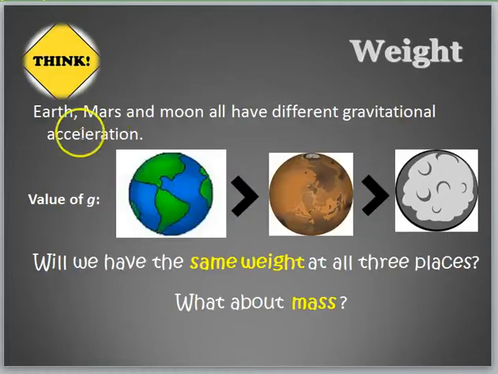Okay, example. Earth, Mars and Moon all have different gravitational acceleration. So Earth has the greatest gravitational acceleration, followed by Mars, followed by the Moon. So will we have the same weight at all three places? Take note, W equals mg. So if the value of g is different, Earth is the greatest g, Mars is the middle, and Moon is the lowest g, so obviously the weight is different. So you can see that the weight on the Earth will be the highest.